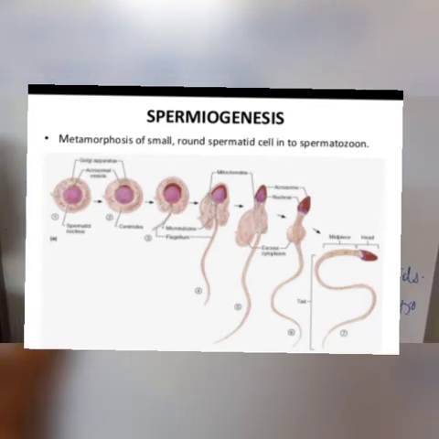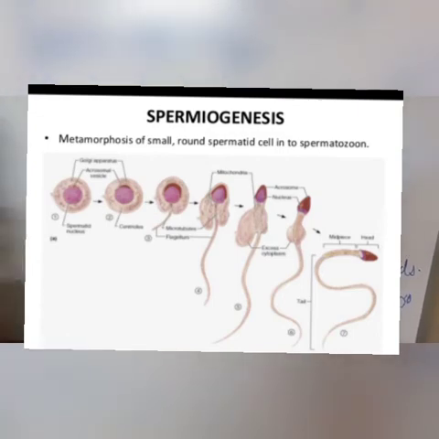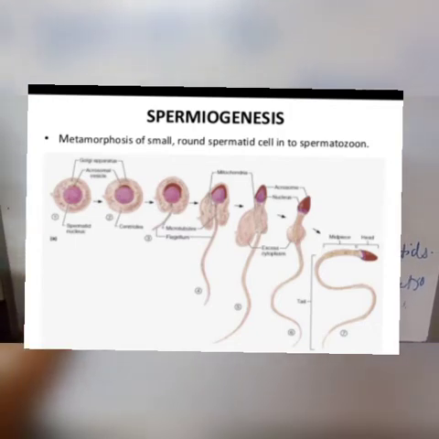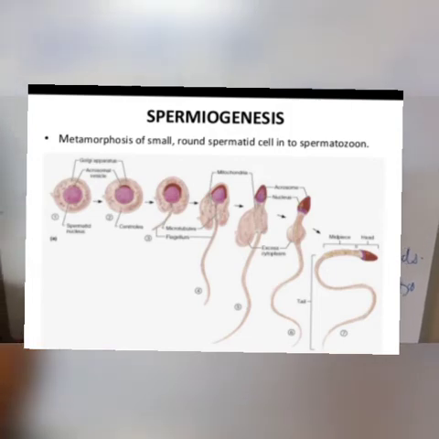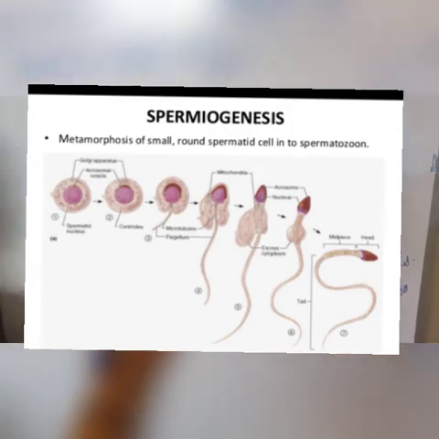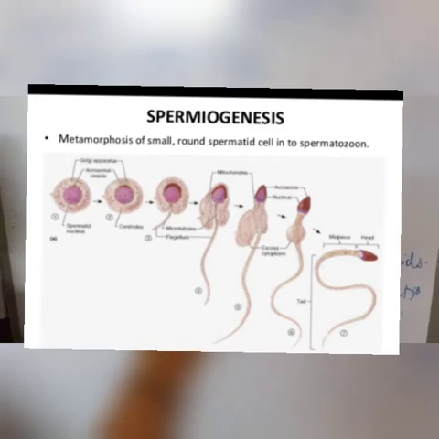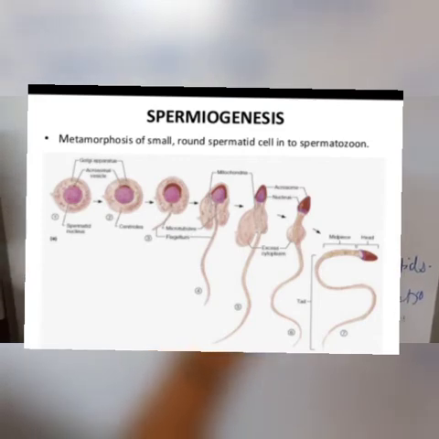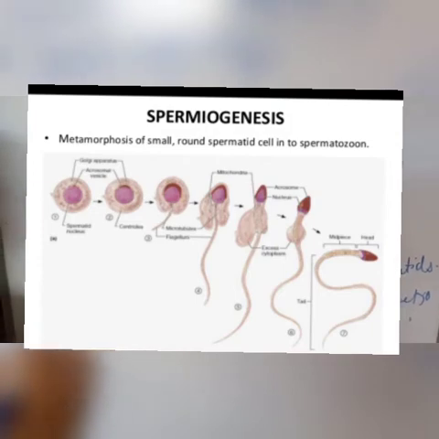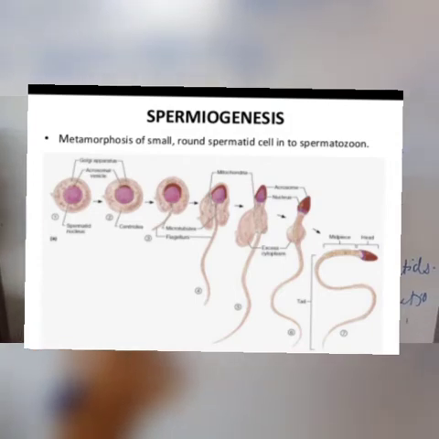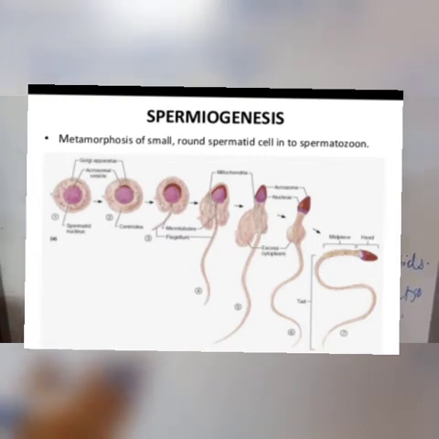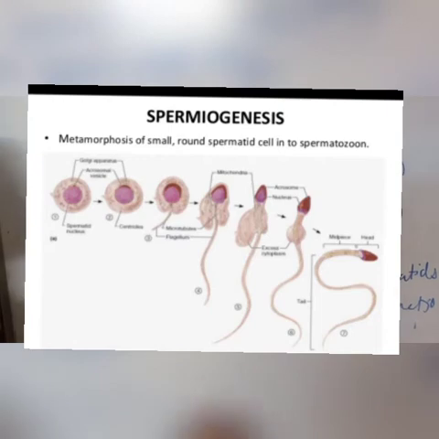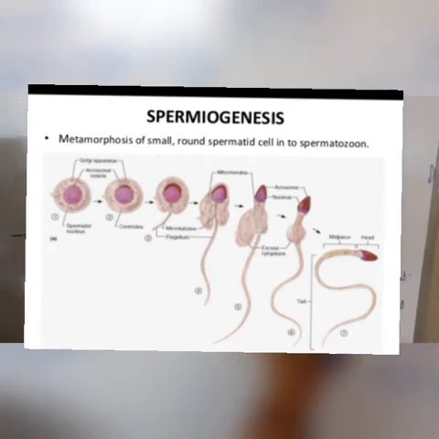Gradually the nucleus becomes elongated and unites with the Golgi bodies to form the acrosome.